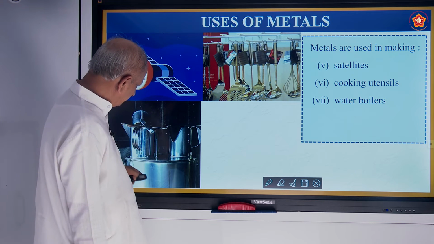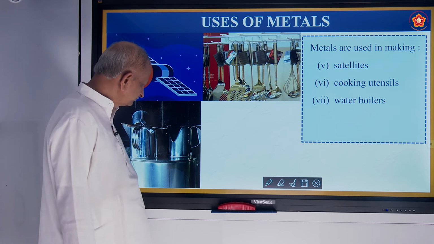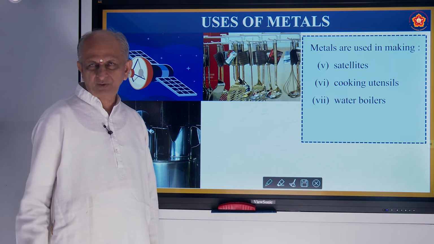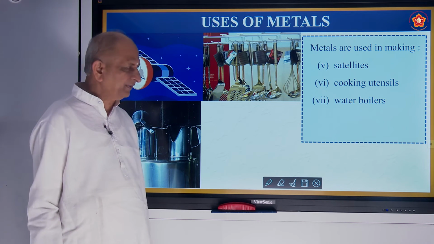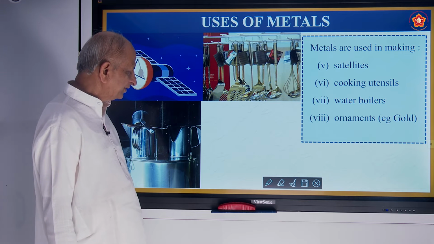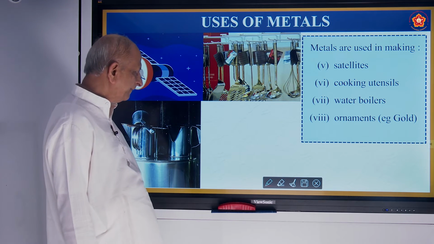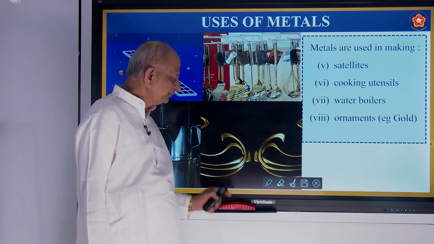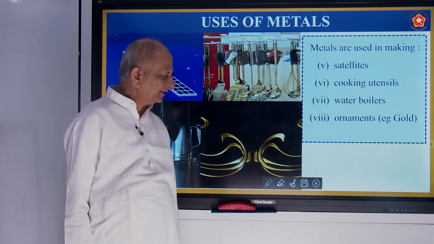This is a figure of a boiler where steam is generated. Water is boiled and you get steam there. So there also metals are used. Metals are used in ornaments, for example gold.